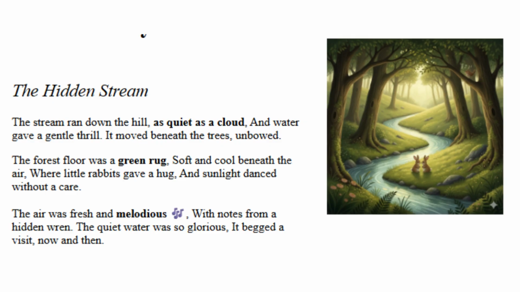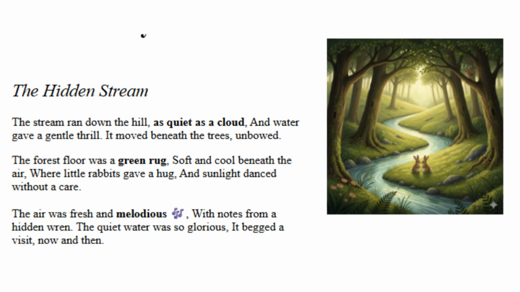Now, here's a third question. Find the metaphor in the second stanza. What two things does the poem say are the same? So remember, the part of the poem we're looking at is: the forest floor was a green rug, soft and cool beneath the air, where little rabbits gave a hug and sunlight danced without a care. The answer is the forest floor was a green rug.